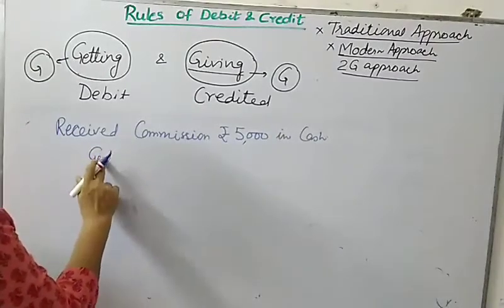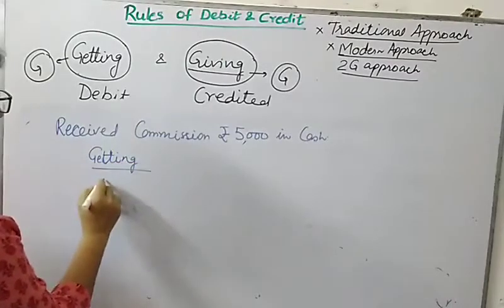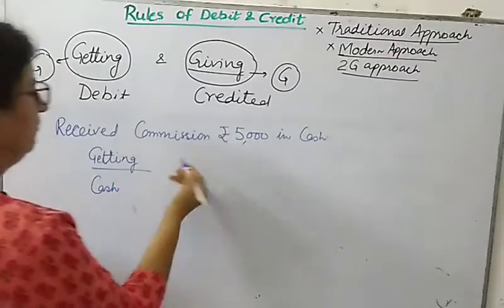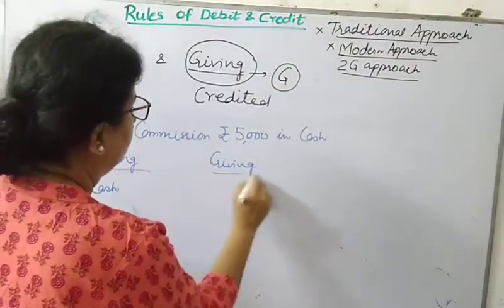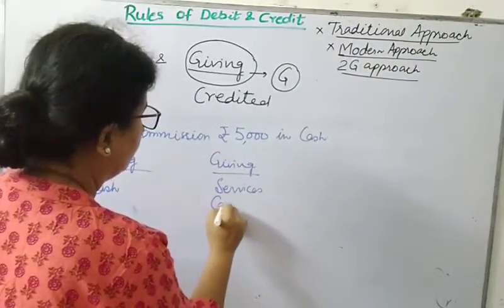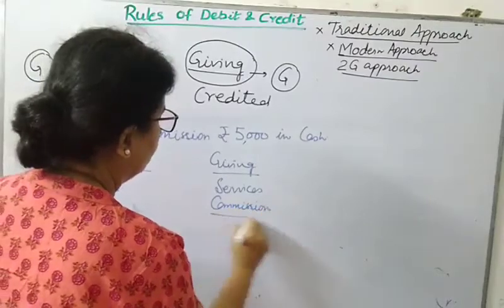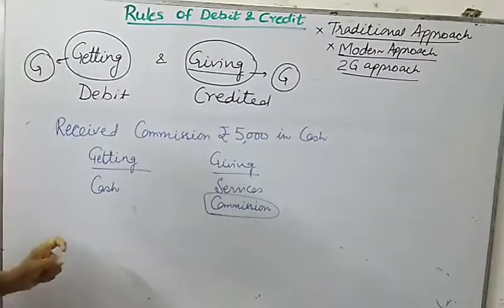First G: you are getting cash of rupees 5,000, and what you are giving? You are giving services. And what is the name of the service? Under commission we are giving the services. So whatever you got is to be debited.